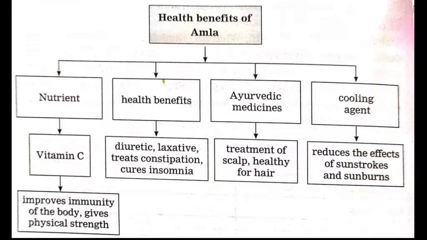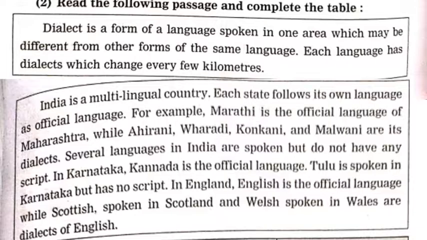Now see, we have seen so many types of information transfer such as tree diagram, pie diagram, complete the table, flow chart and many more. Now let us see another example, and this is the last one. Read the following passage and complete the table.